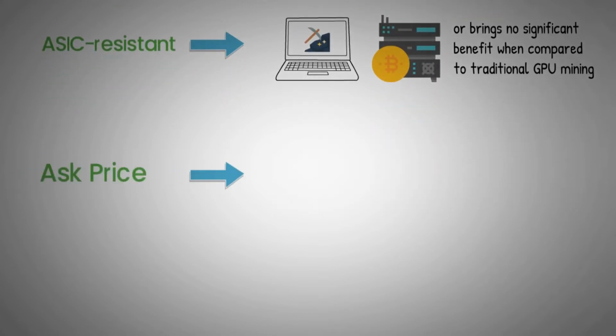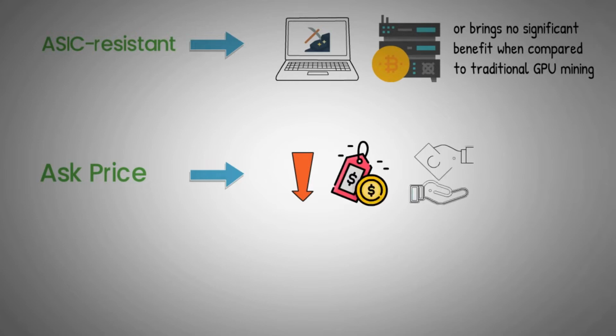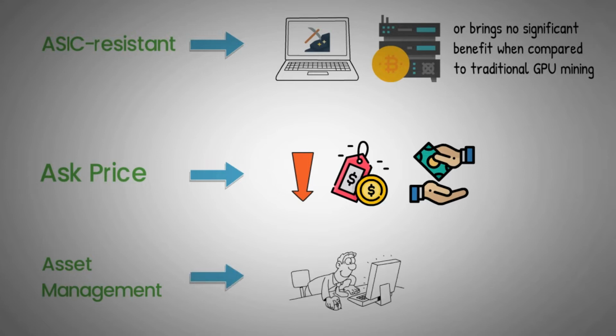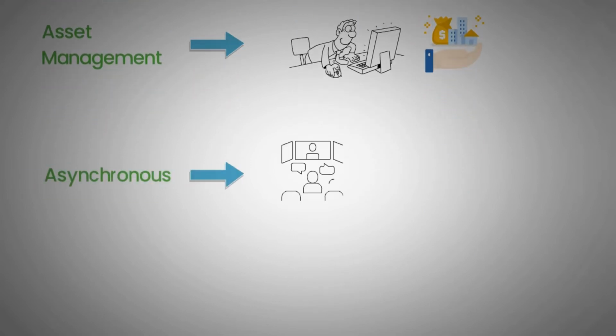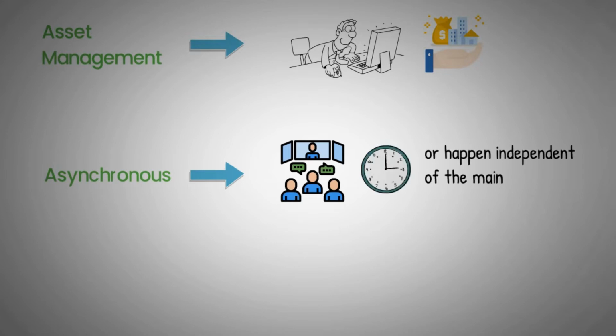Ask price. The lowest price a seller is willing to accept on their sell order when trading an asset on an exchange. Asset management. A system or method that helps individuals or companies manage assets, either on behalf of their clients or their own. Asynchronous. Events in electronic systems that do not happen at the same time or speed, or happen independent of the main program flow.